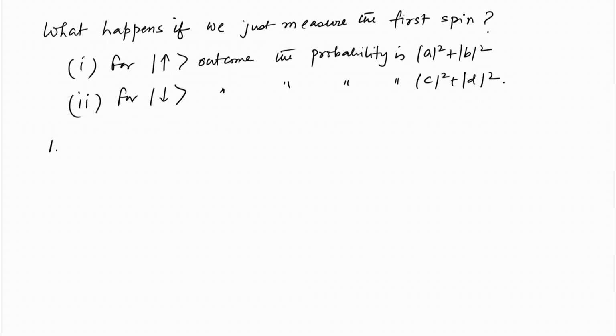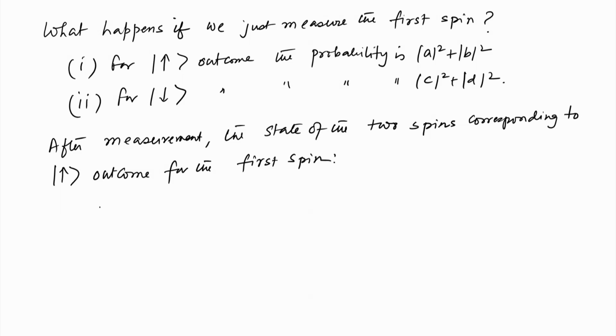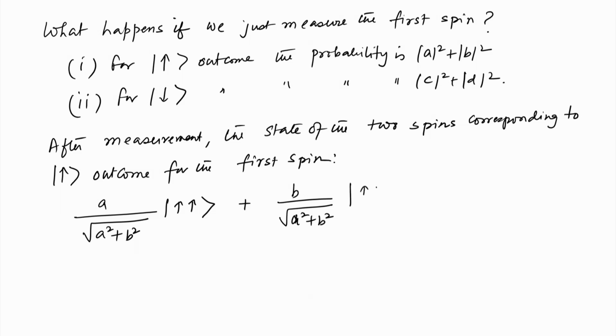So, after the measurement, the state of the two spins corresponding to up outcome for the first spin is A divided by root over |A| square plus |B| square, up up, plus B divided by root over |A| square plus |B| square, up down.